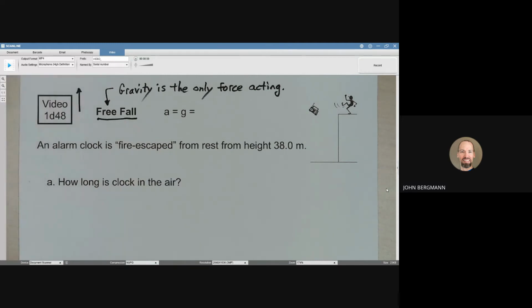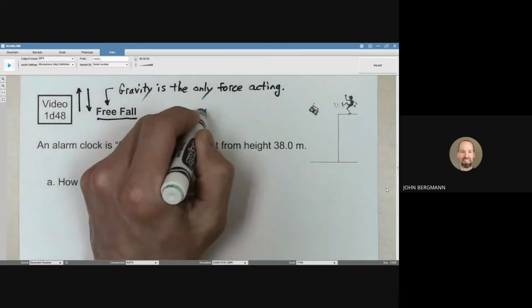If I throw a ball upwards, it could be traveling downwards, like if I drop a ball from a high elevation, or it could be not moving at an instant when it, say, gets to the top of its path. So that is a very important and significant difference that you must know. In physics, free fall does not necessarily mean the object is falling towards the Earth. It means that gravity is the only force. It could be traveling upwards, it could be traveling downwards, but gravity is the only force that's acting.